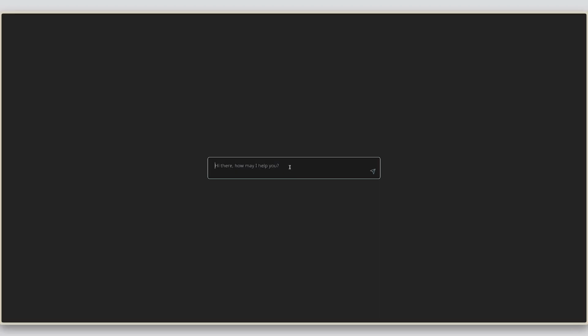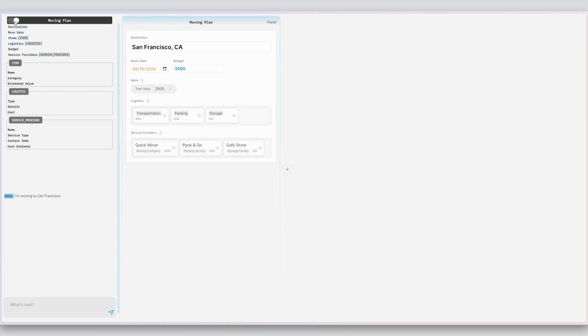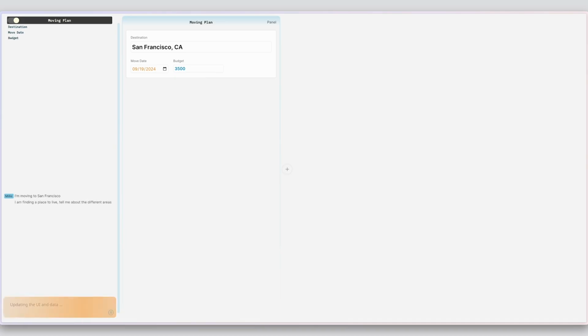Let's look at how Millie used the system Jelly to help her relocate for a new job in San Francisco. She opens Jelly. "I'm moving to San Francisco." However, Jelly thinks she's trying to figure out a moving plan, so provides her with moving services and a budget. She deletes the fields she doesn't need and further prompts, "I'm finding a place to live. Tell me about different areas."